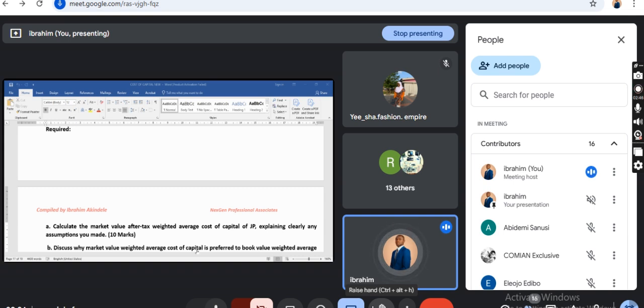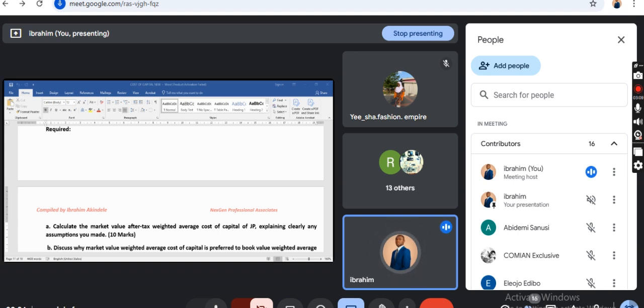Now, once it comes to your mind, what are the steps? One, identify the sources of finance. Two, calculate the cost of capital, which is equity or debt. Three, calculate the total market value, and calculate WACC, and you are done with the weighted average cost of capital. These are the steps you should know.